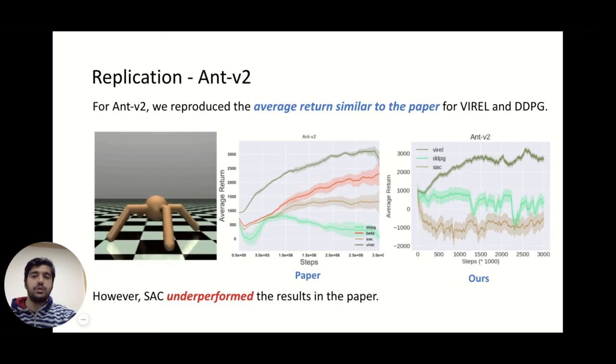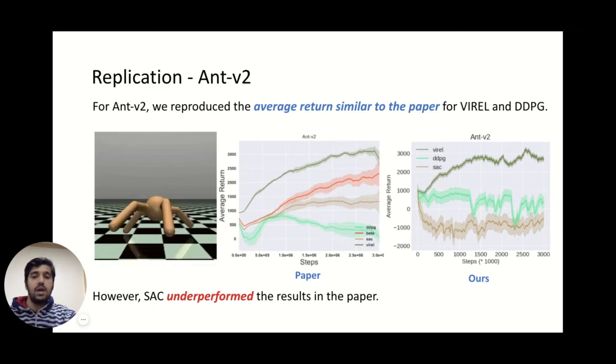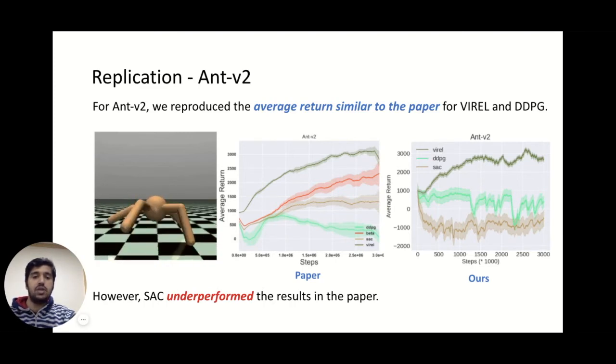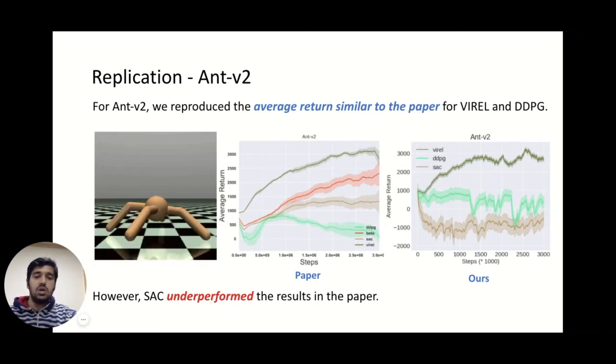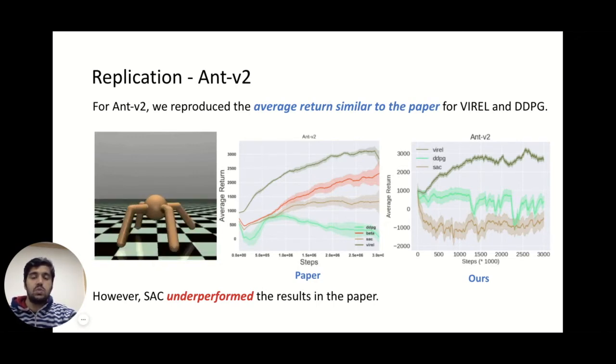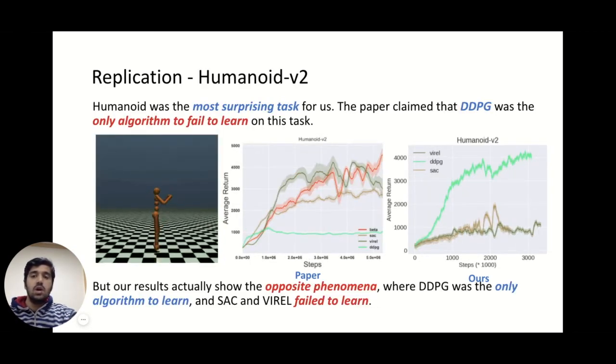So for Ant version 2, we reproduce the average return similar to the original paper for both Viral and DDPG. But we found that SAC actually underperformed the results given in the paper, and DDPG also did not do as well as we expected from the paper. For humanoid, it was a surprising task for us.